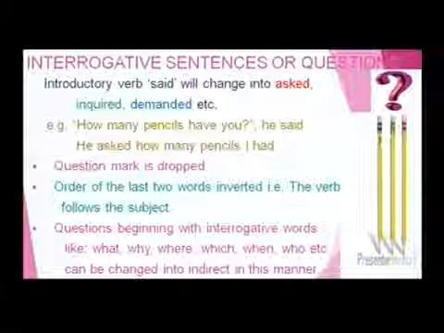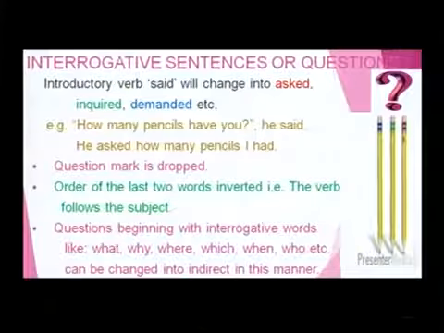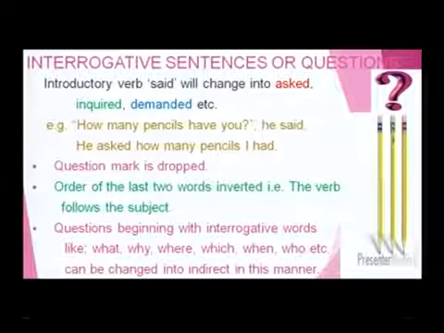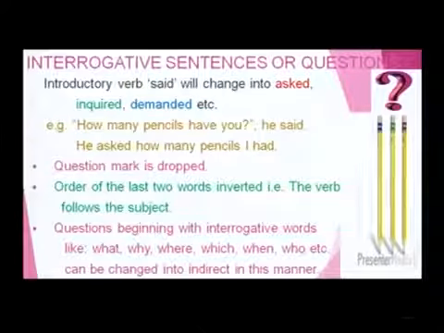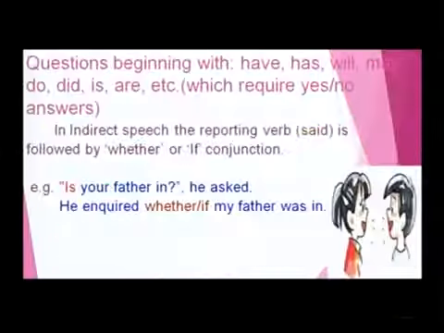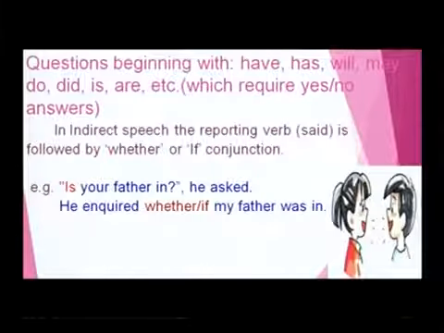And the questions beginning with interrogative words like what, why, where, which, when, who, etc. can be changed into indirect speech in the same manner. Okay? Clear. Next, the questions beginning with have, has, will, may, do, did, is, are, etc., which require yes or no answers, how they will change into the indirect speech, let us see.